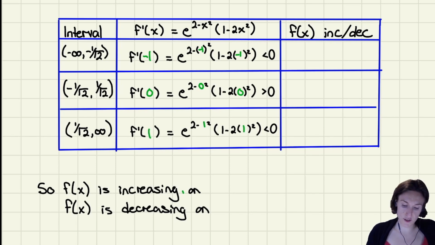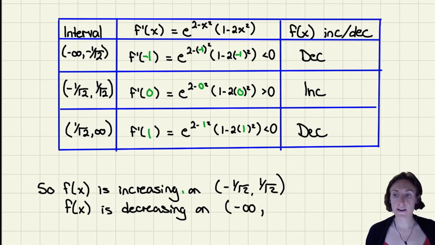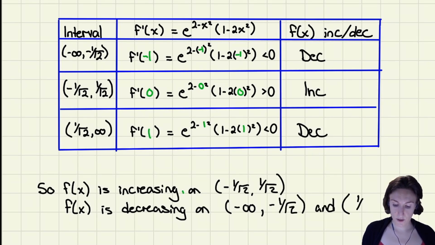Okay, so our function is first decreasing, then increasing, then decreasing. So it's increasing between negative 1 over root 2 and positive 1 over root 2, and then decreasing from negative infinity to negative 1 over root 2, and 1 over root 2 to positive infinity.